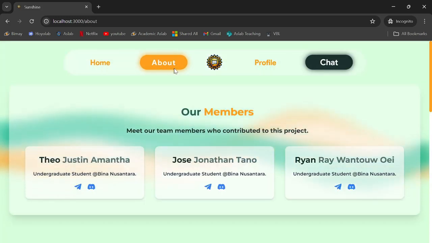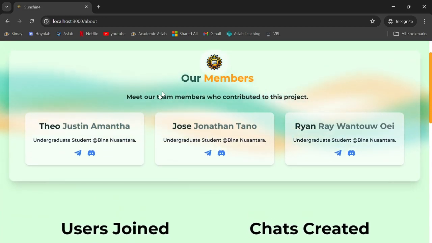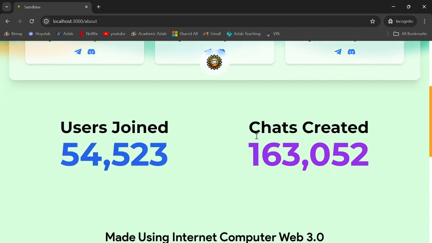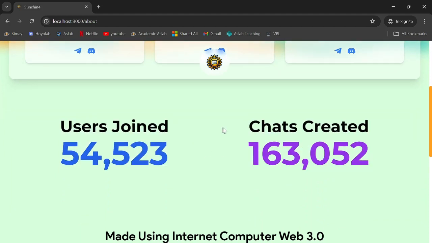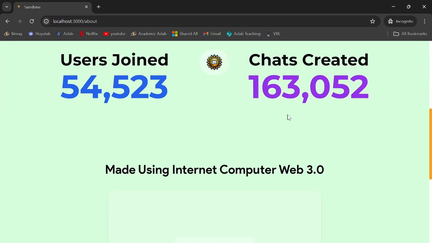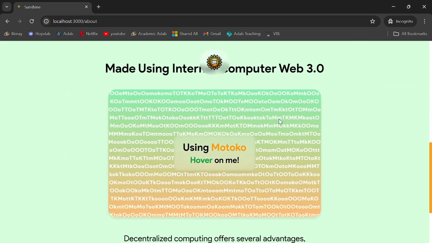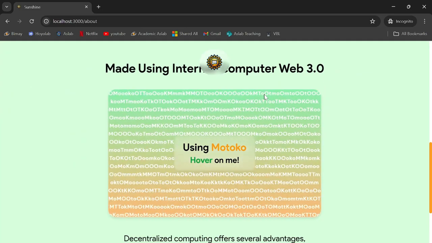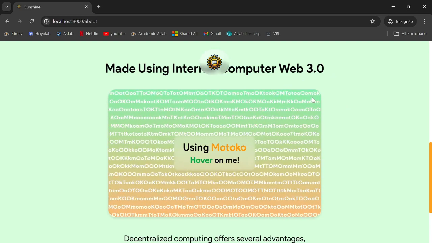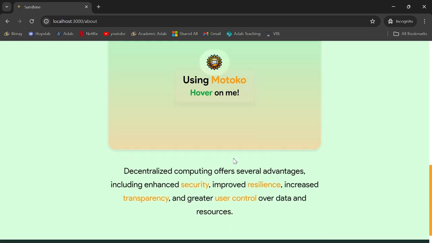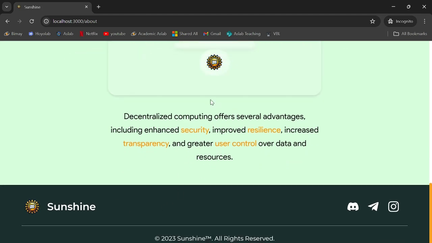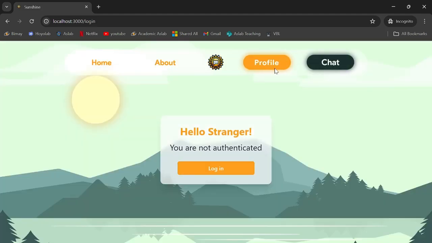When we go to the about page here, when we scroll, it'll show our team members, Theo, Jose, and me, Ryan, and also some components which show our number of users and number of chats created, which are still from the dummy data since we haven't deployed the app yet on the internet. And on the last section here, there is an interactive component which will show some interesting effects when users hover on them. There is also some information about decentralized computing on this page, and the same footer.